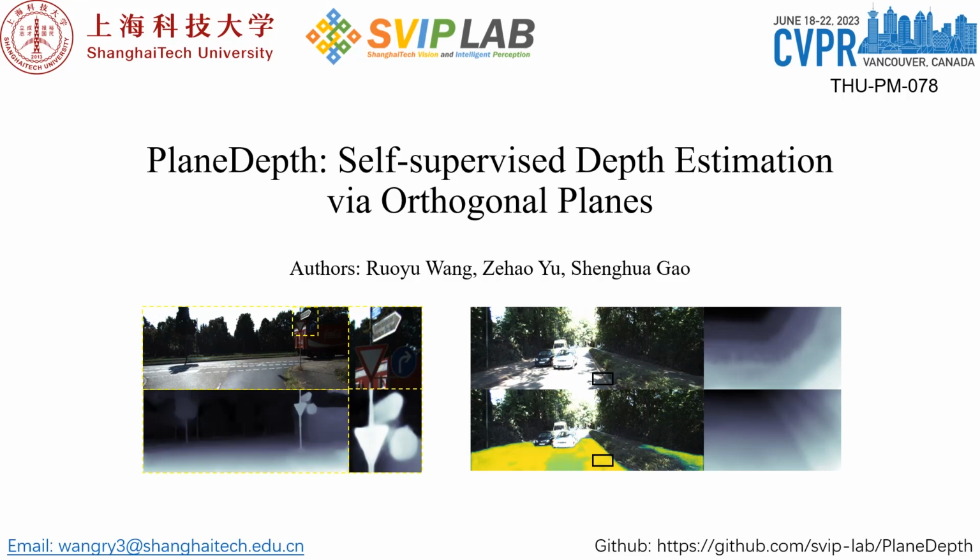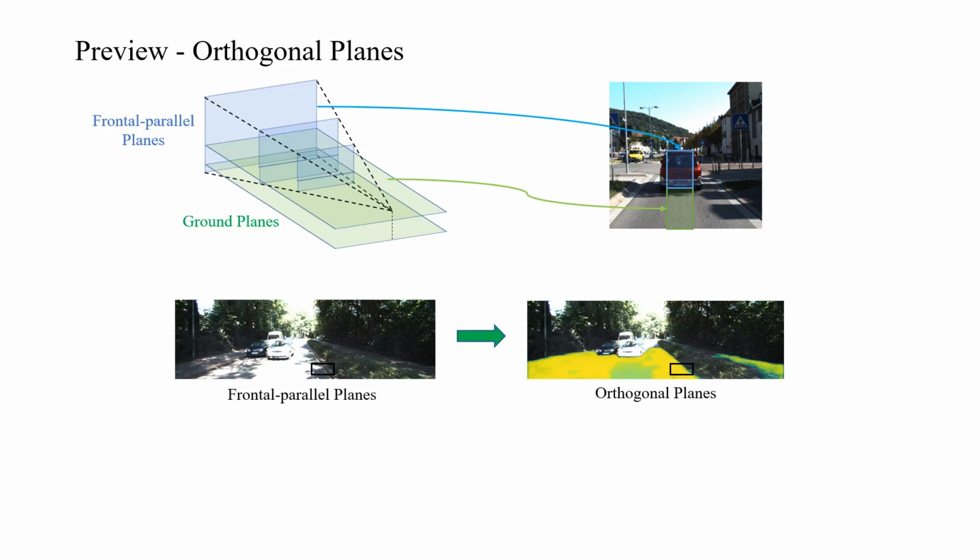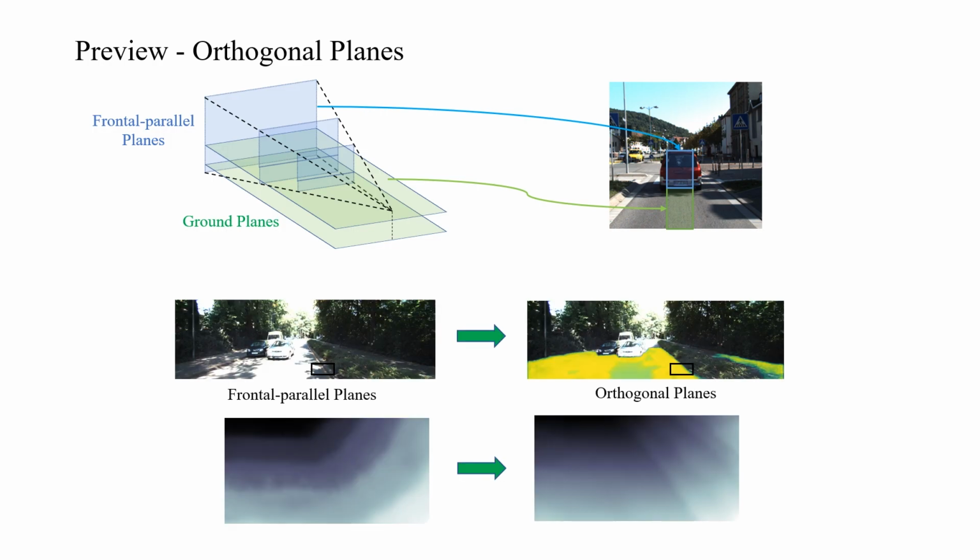In this work, we introduce PlaneDepth, a self-supervised monocular depth estimation method via orthogonal planes. For the outdoor drive scenes, we propose to use photo-parallel planes and ground planes to model vertical objects and the ground, respectively. This approach enables us to segment the ground in a supervised manner and predict smooth depths for the ground, which is important for autonomous driving.